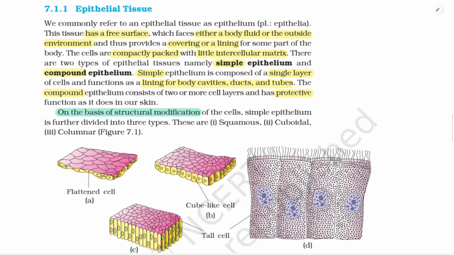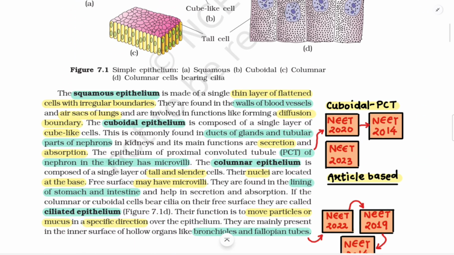Simple epithelium is composed of a single layer of cells and functions as a lining for body cavities, ducts, and tubes. The compound epithelium consists of two or more cell layers and has protective functions as it does in our skin. On the basis of structural modification of the cells, simple epithelium is further divided into three types. These are squamous, cuboidal, columnar, figure 7.1. The squamous epithelium is made of a single thin layer of flattened cells with irregular boundaries.